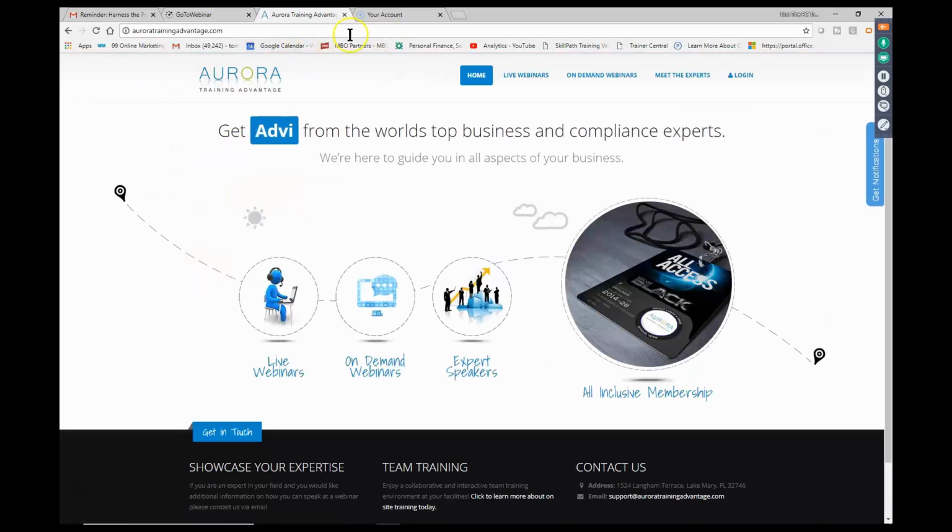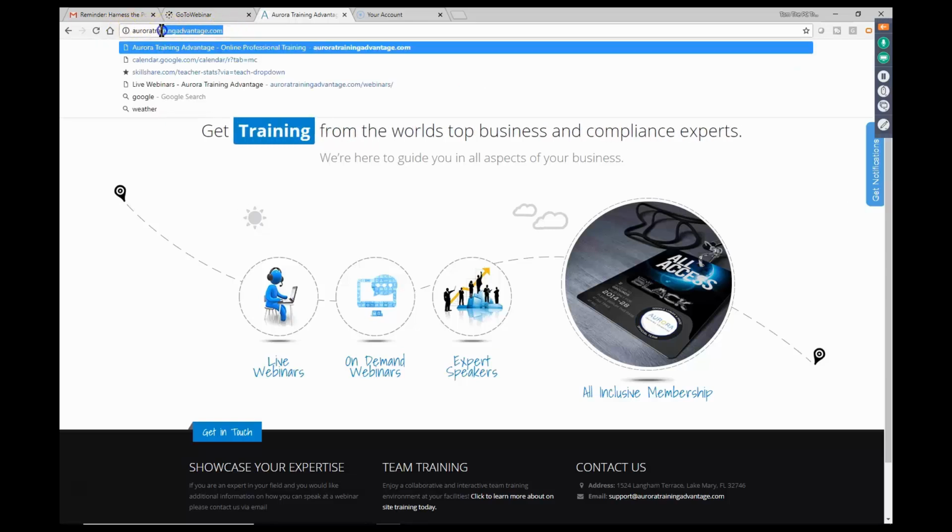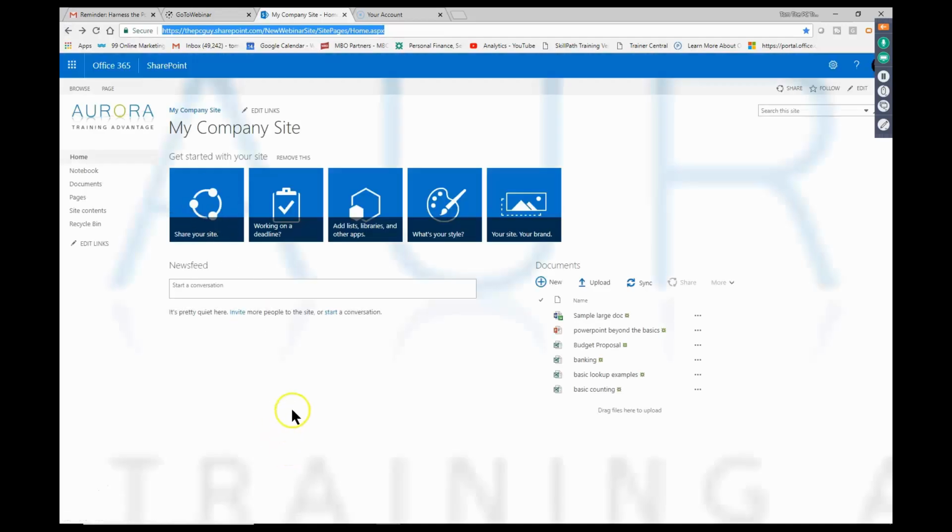So I'm on this page, and I want to capture the website address. So I'm just going to highlight the address and copy it. Now, as it turns out, I want to go back a couple to my SharePoint. Good. So you get a website address and you copy it from the address bar up there.